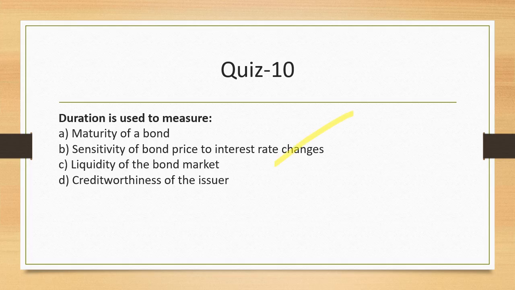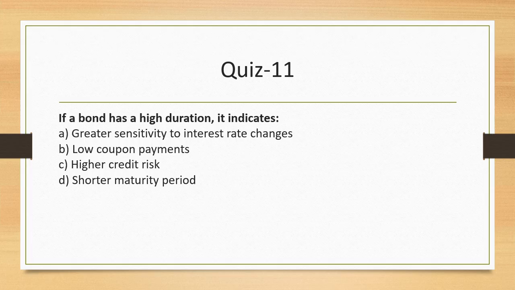Now this is what we call as modified duration. We have two types of duration, modified and Macaulay. Macaulay duration will only tell you how much time will it take for you to get your investment back from the bond. But modified duration will tell you the sensitivity of bond price to interest rate change. This question obviously is about modified duration.